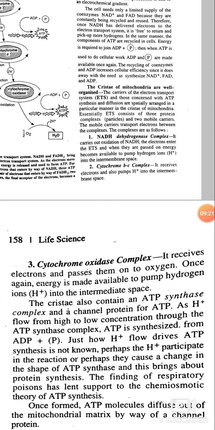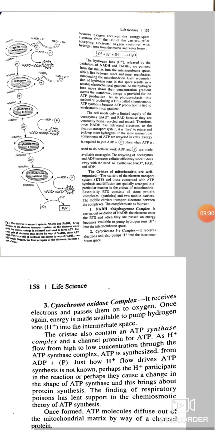Here, oxidative phosphorylation also occurs during the electron transport system.